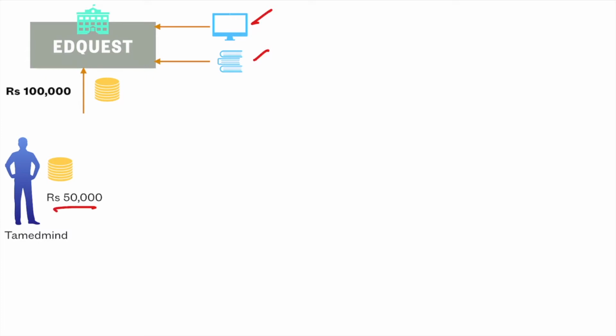With this 50,000 rupees I cannot do much, because I will not even be able to buy a good computer which would solve my problem of recording lectures. So I'm in search of money. I need another 50,000 with which I'll be able to complete my provisioning and start my lecture recordings. So let us see from where I can get some more money.